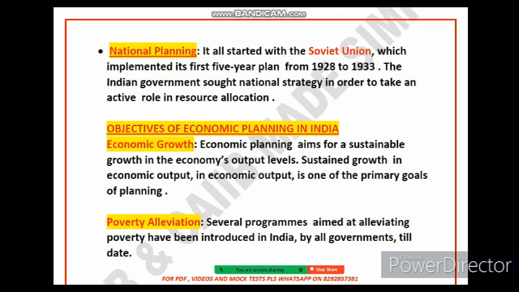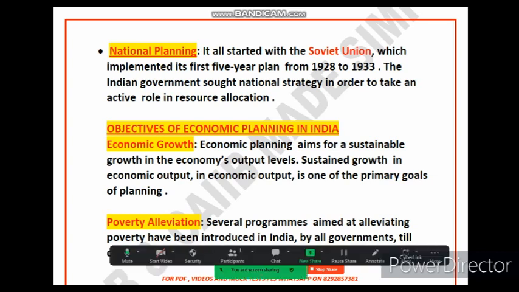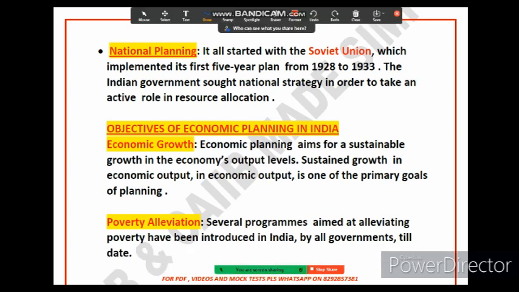Friends, now let's move to the next slide and discuss the rest of this section. Now we talk about national planning. What is the meaning of national planning? National planning is a process when the government of a country takes an active role in allocating resources in order to achieve certain economic and social goals. You know the Soviet Union, right? The Soviet Union was the first country to implement national planning, starting in 1928, and the Indian government adopted national planning after independence.